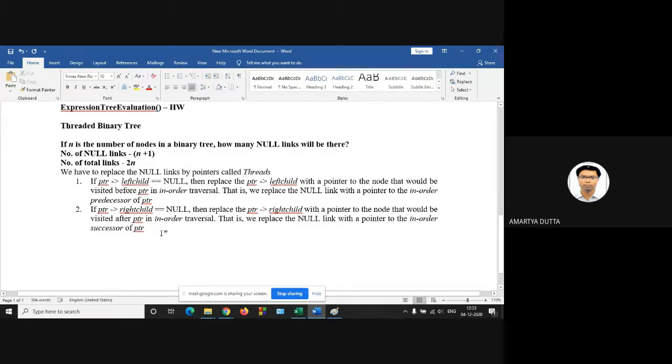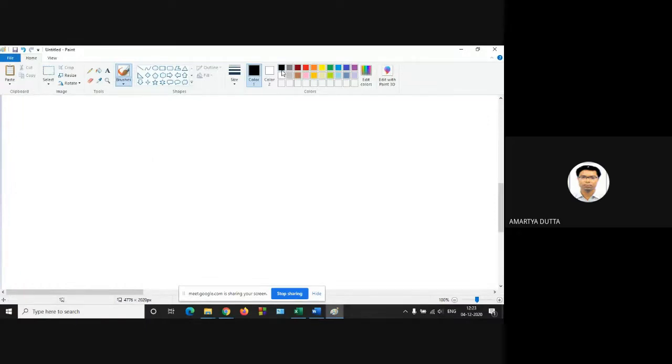Just one second. Let the binary tree be A, with children B and C. B has children D and E, and C has child F and G. Then H, I are the children of D.